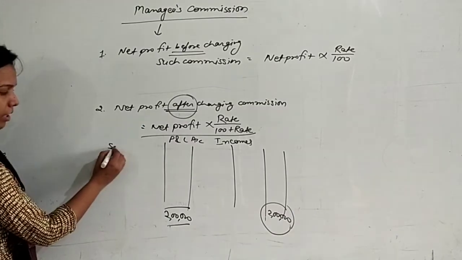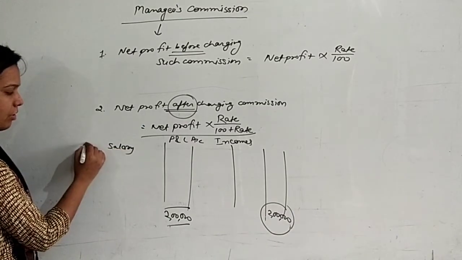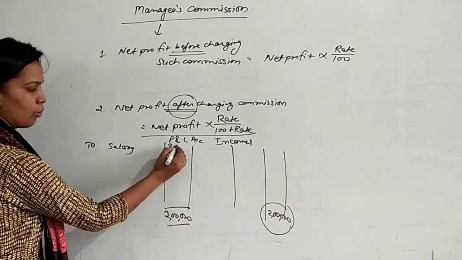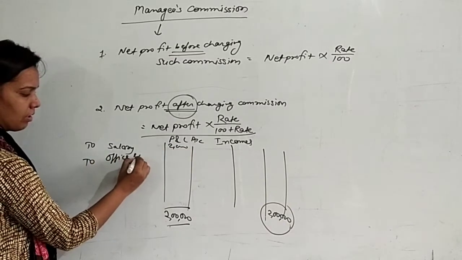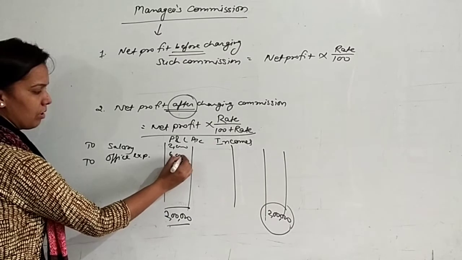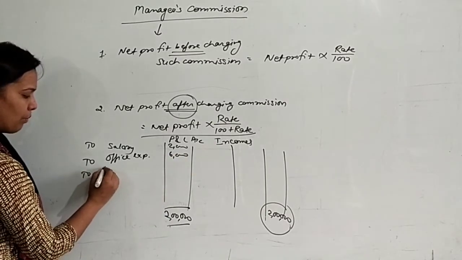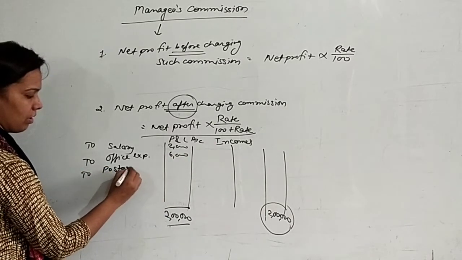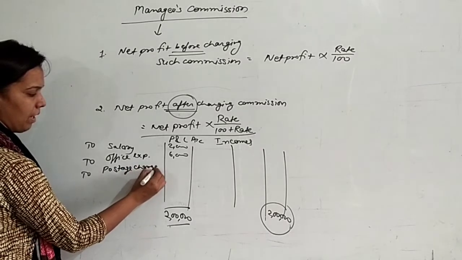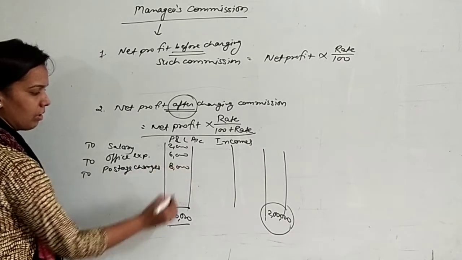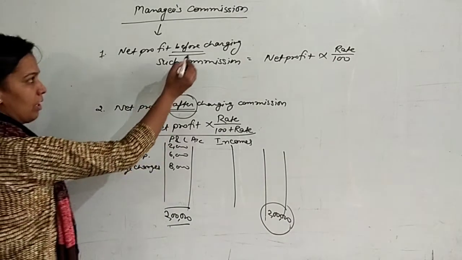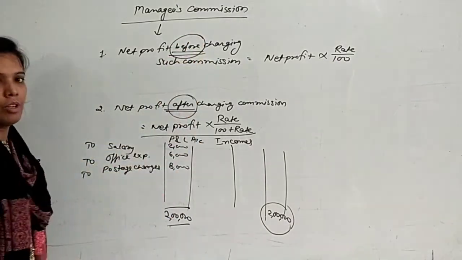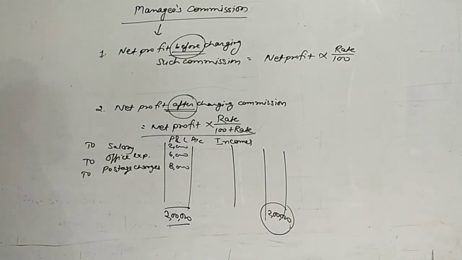Here you are showing, suppose, salary of staff 2000, office expenses 6000, postage charges 8000. These can be some miscellaneous expenditure, and it is given in the question that you have to calculate manager's commission on net profit before charging such commission.